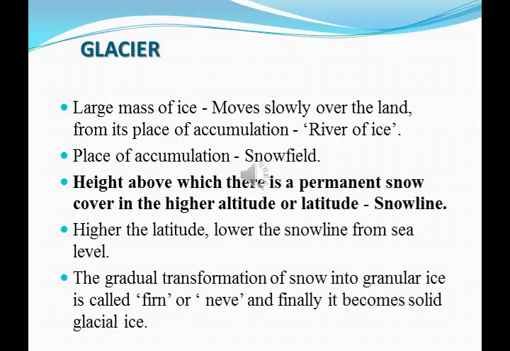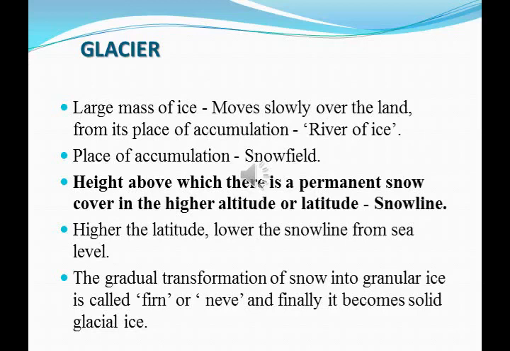Then the gradual transformation of snow into granular ice is called firn or névé, and finally it becomes solid glacial ice. Okay. So what is meant by a glacier?